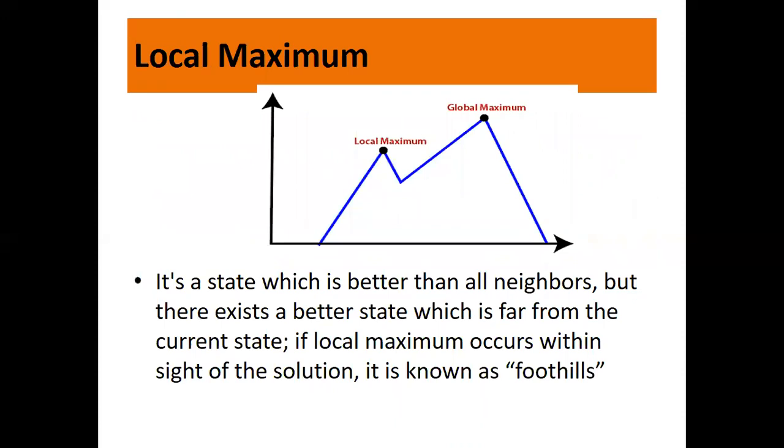What is local maximum? This is a goal state and this is what you reach. So it is a state which is better than all the neighbors, but there exists a better state which is far from the current state. If the local maximum occurs within the sight of the solution, it is known as the foothill. Once you reach this you will consider it as a solution. You may not go there because going here it is going down. It is not moving up. So you get stuck here and you think this is a solution. So this is known as foothills. Is it fine? And the previous example we saw, where the heuristic function value was 11, is nothing but a problem of local maximum.